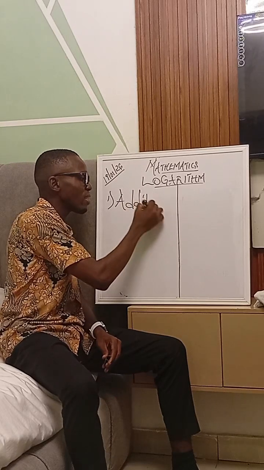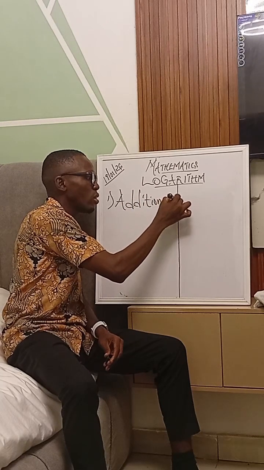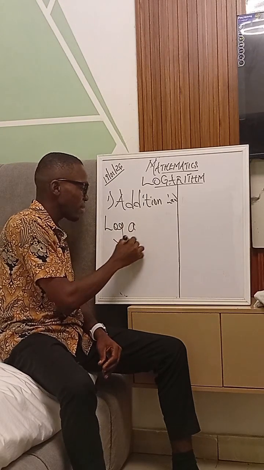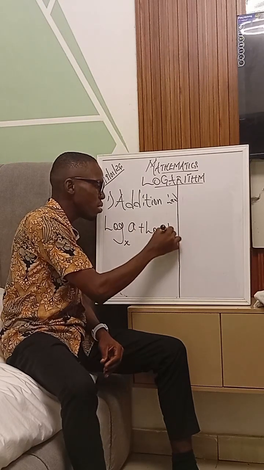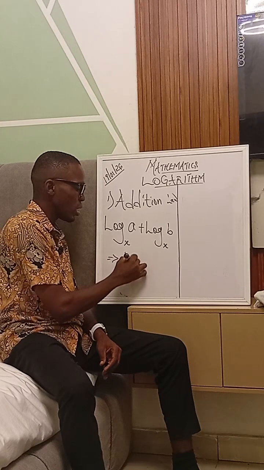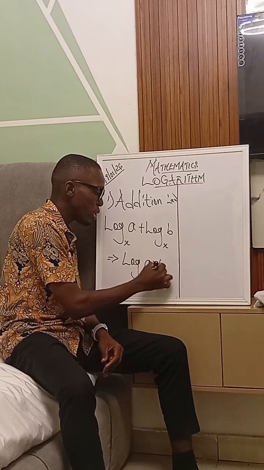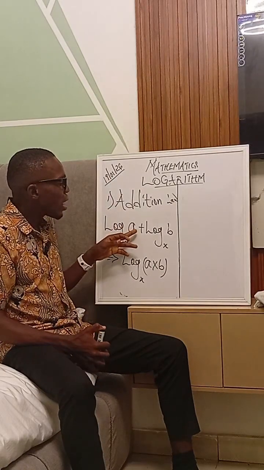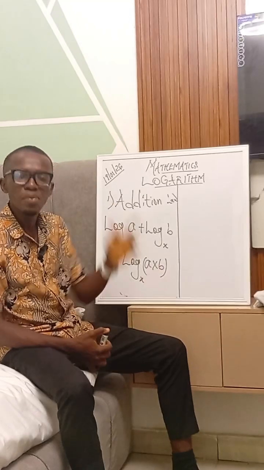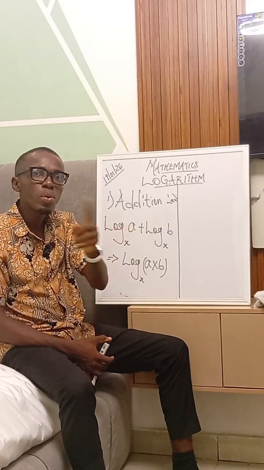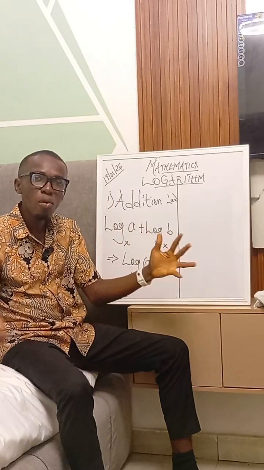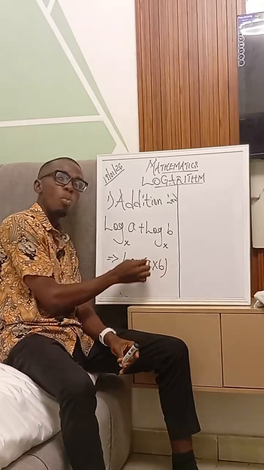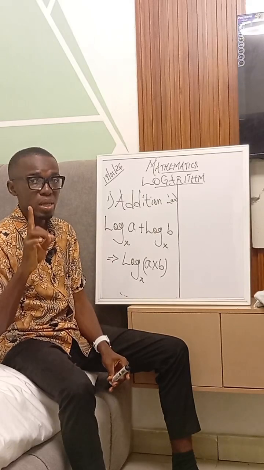Addition law. Yes, that's the first law that we have, the addition law. So we had something like this: if I had log a base x plus log b base x, all of this is going to be equal to log a times b base x. That's the first law, addition law. So when you are having addition, you are multiplying them. If you recall our indices, multiplication law, when we have multiplication of their bases, we added their powers. So here now, when we're having addition, we multiply, because note their bases also must be the same.